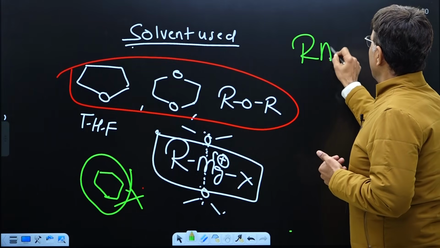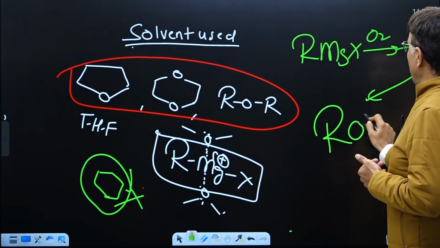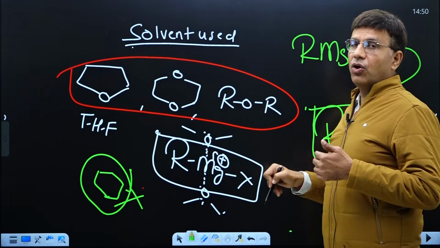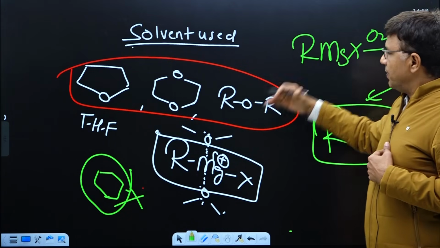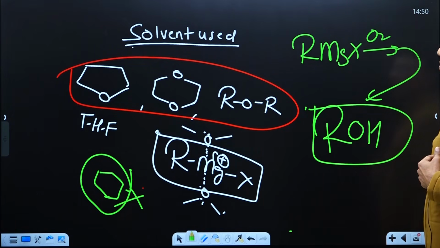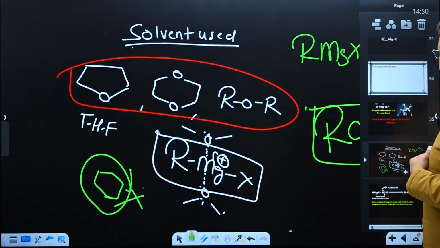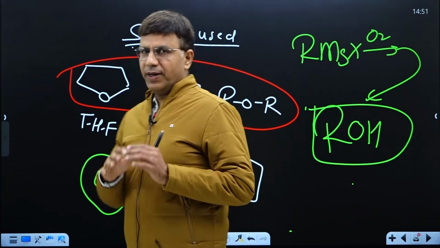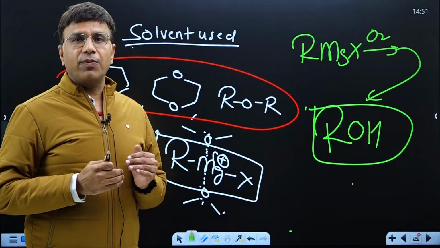What happens? When Grignard is exposed to air, it undergoes oxidation with O2, followed by hydrolysis, to convert into alcohol. In order to stop this process, we have to stabilize the Grignard, and ether is used to stabilize the Grignard reagent. Got it? To understand the role of solvent, write in your notes. So you have to prepare proper notes. This is the first part, introduction of Grignard. Now in the next part, I will teach you the chemical properties of Grignard.